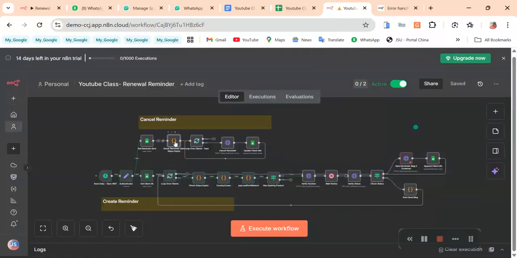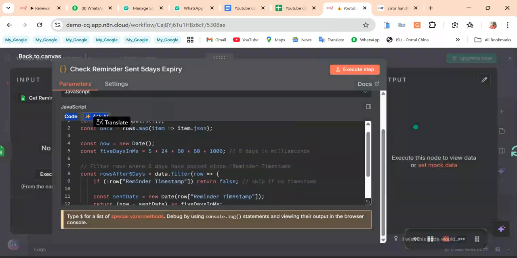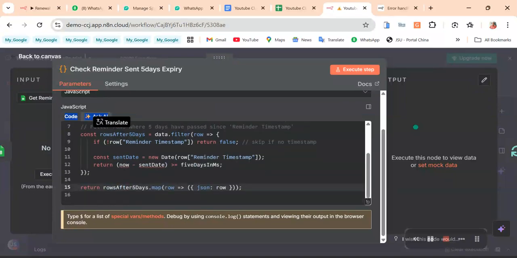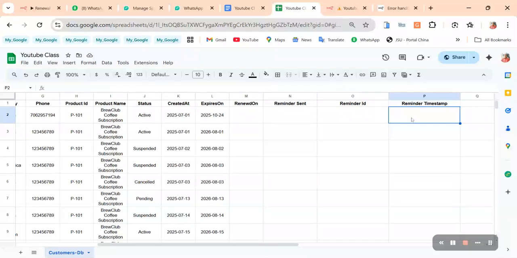This is just a simple code, you can generate this. So what are we checking here? Check if the reminder was sent within the last 5 days, and return if it is correct. If I do something here, let's say the reminder ID, we're just assuming, and this is when it was sent. It was sent on the 14th, and today is the 19th, 5 days. We're just simulating that.